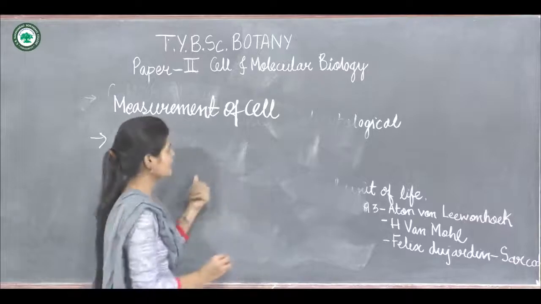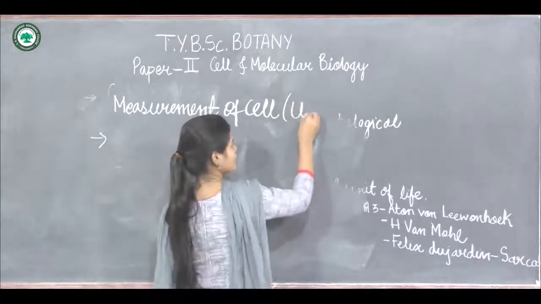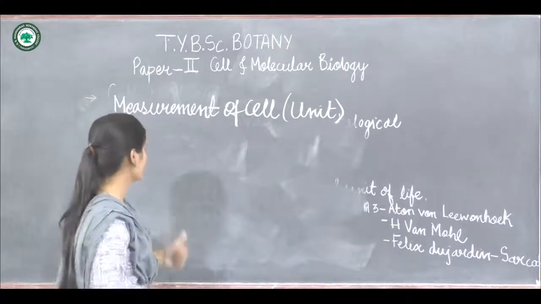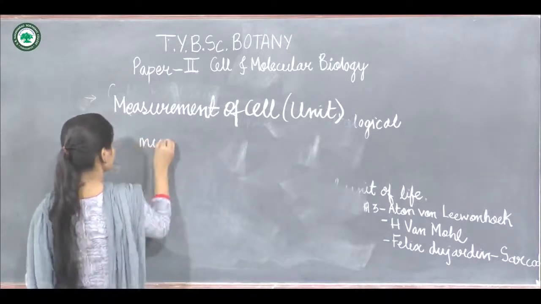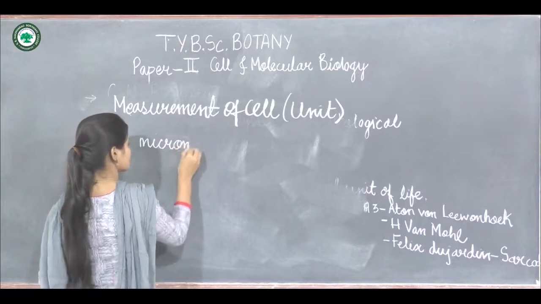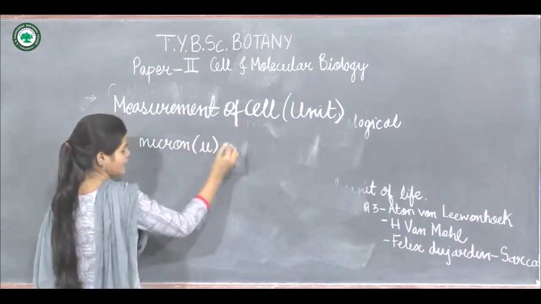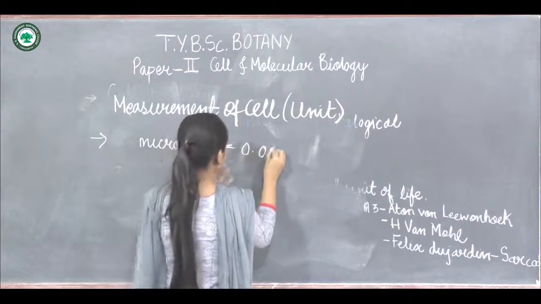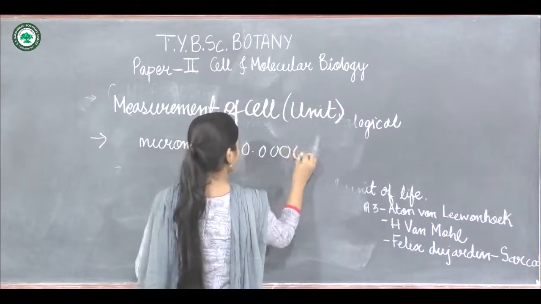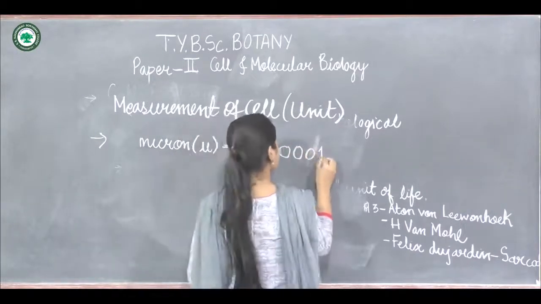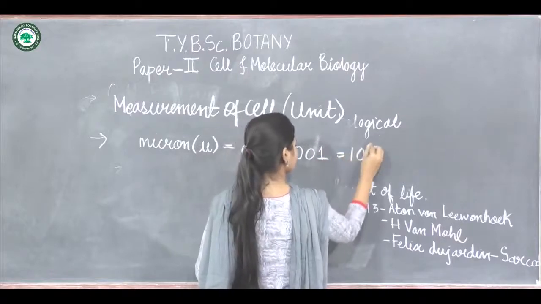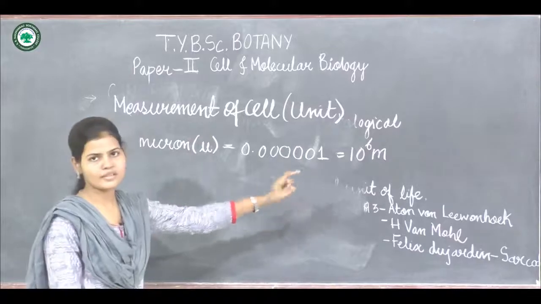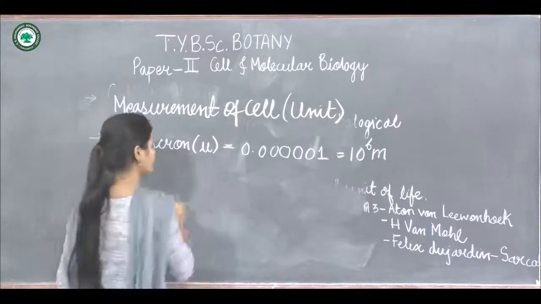So for the measurement of a cell, there are different units. So these units are, first is the micron. So 1 micron is equal to 10 raised to power minus 6 meter, and one more unit is used.